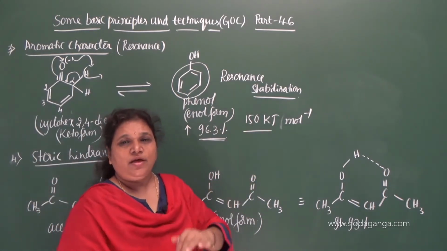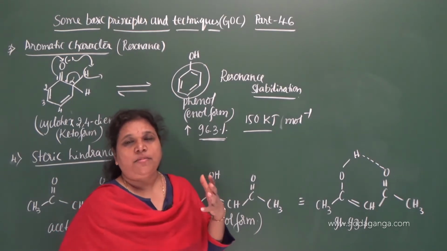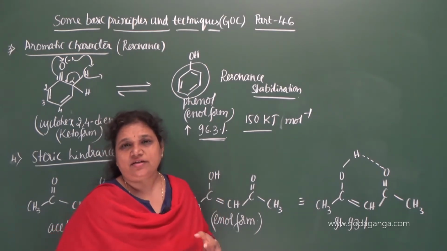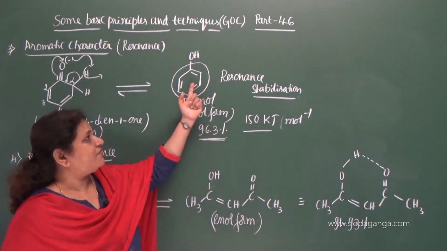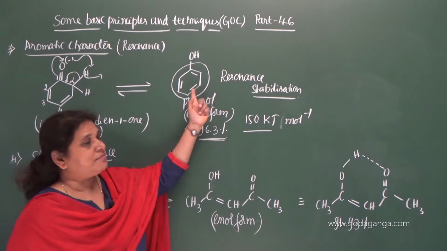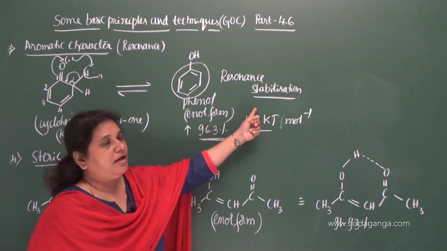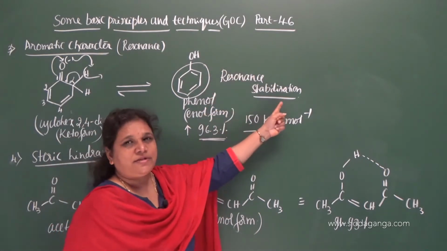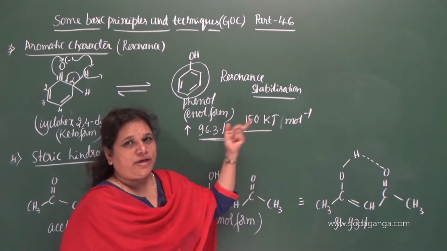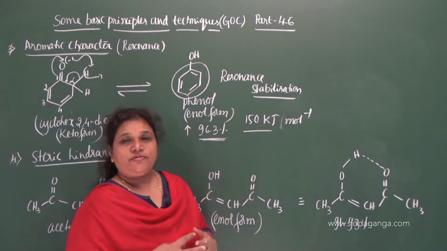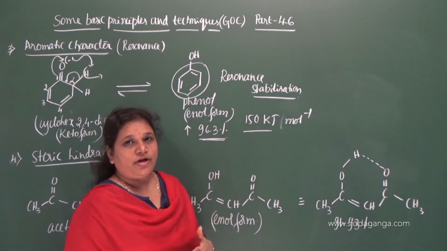It means to say, when a hydrogen bond formation takes place, it liberates some amount of energy. Because of that, the enol form gets stabilized. But here, because of the resonance effect of the benzene ring present in phenol, the enol form gets stabilized, and that is called resonance stabilization and the resonance energy. You know what we mean by resonance energy and what type of compound can give resonance, that you studied in your chemical bonding unit.